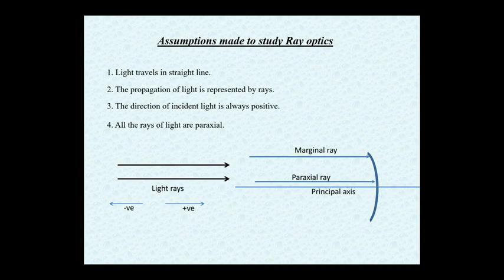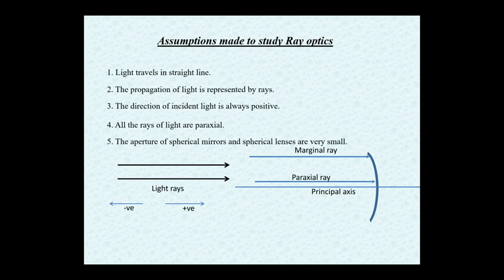Let us take the next point. The apertures of spherical mirrors and spherical lenses are very small. For a spherical mirror, like the concave mirror in the diagram, the aperture means the shiny surface from which the reflection takes place. If you take a lens, then it is the surface through which refraction takes place. These surfaces are to be taken very small. So these are the assumptions we made so that our study of ray optics becomes easier for us.